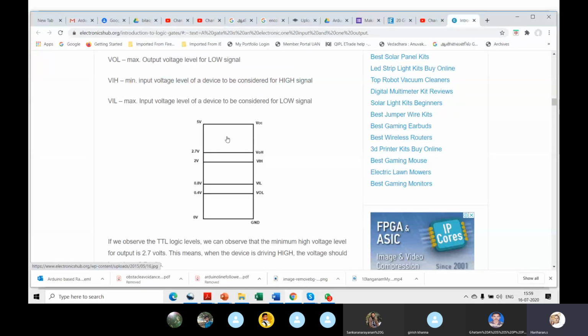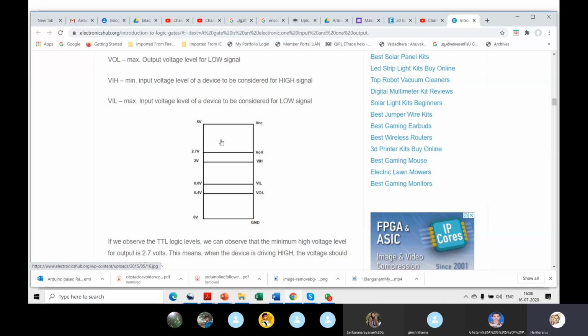There is a transistor, a TTL transistor, or a CMOS transistor. When it is off, the output cannot be zero in TTL because it's leaking; it's conducting, there is some minimum resistance. So that value will be minimum 0.4 volts. The highest voltage it can go is 2.7 volts. And the input voltage range is from 0.8 volts to 2.7 volts. I think you may have to remember all these values.